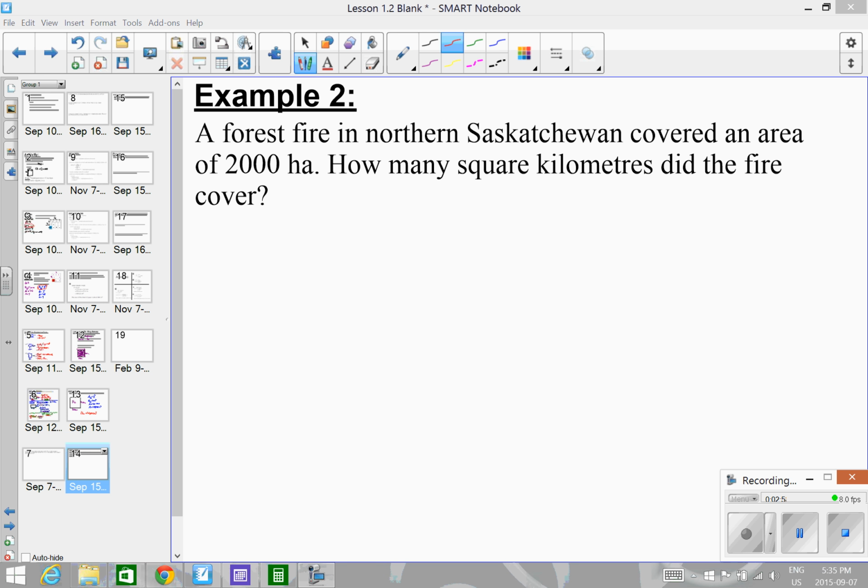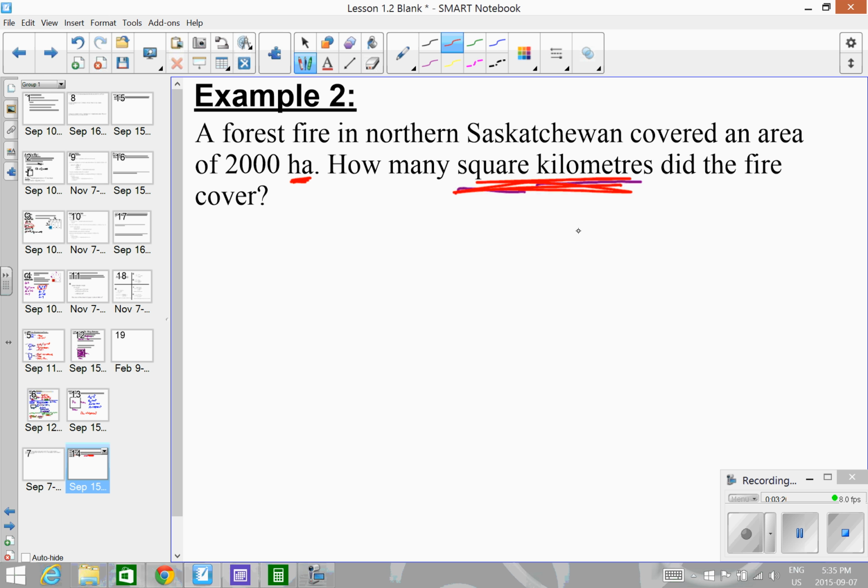Alright, so a forest fire in northern Saskatchewan covered an area of 2,000 hectares. I want to know how many square kilometers this is. I'm going to do this the same way we've been doing everything, the skeleton equations. So I'm looking at my formula sheet, I'm looking for something that uses hectares and square kilometers.